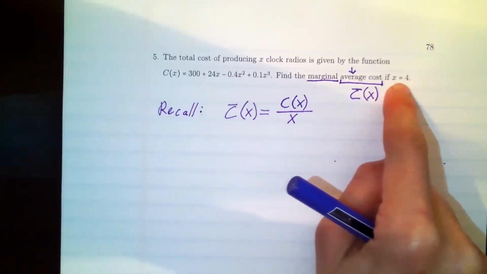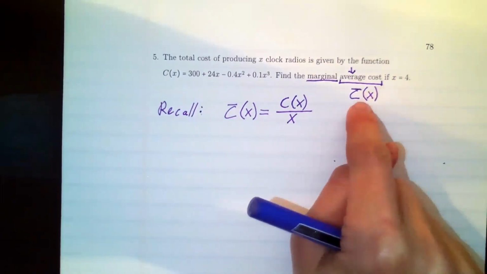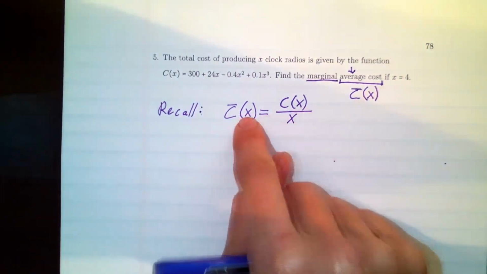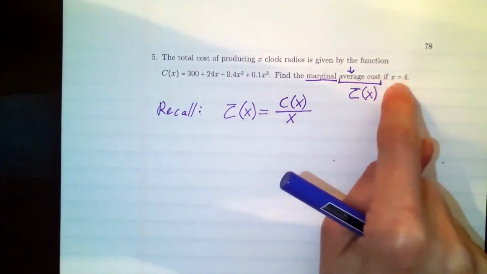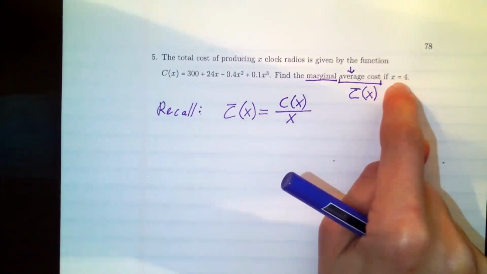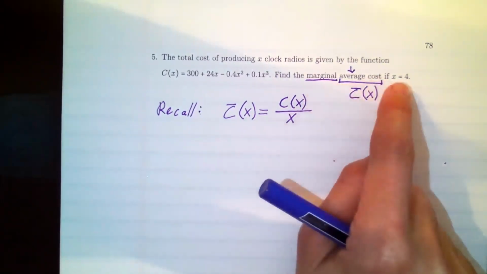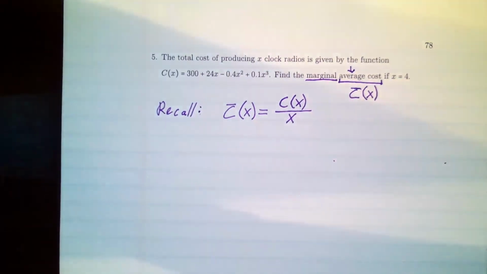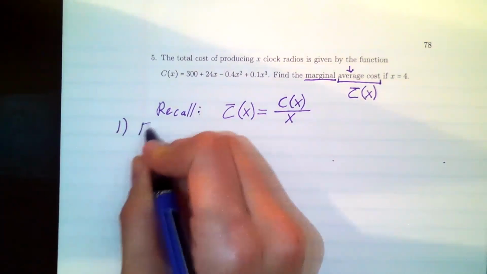So we have a nice process here. It says find the average cost, C bar, build it, then take the derivative, and since they're giving you an x value, that means they want you to plug it in. So build the average cost, take the derivative of it, plug in 4. That's going to be our process here. So step 1, find C bar.